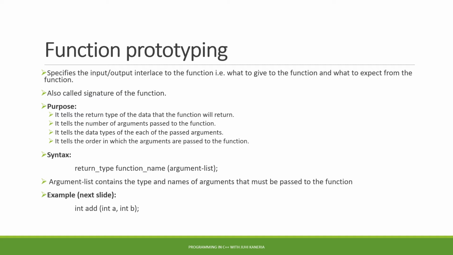It tells the return type of the data that the function will return. Then it tells the number of arguments that are to be passed to the function. It also tells the data type of each of the arguments that are passed to the function, and it tells the order in which the arguments are to be passed to the function. So here the order of the arguments which are passed within the brackets is very important.